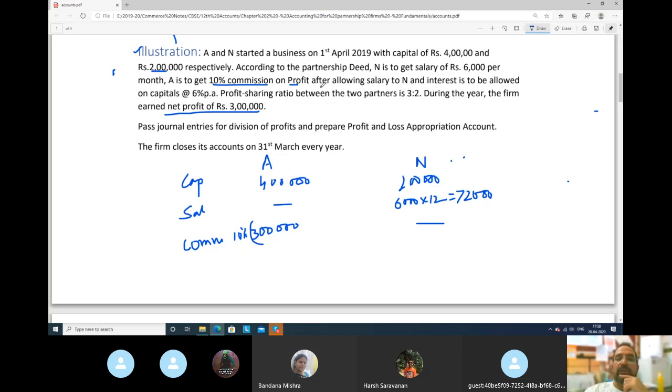On profit after allowing salary to N. Salary ends after paying N salary. Whatever profit is there, on that he will get 10%. He is trying to say that. So salary to N is how much? 72,000.